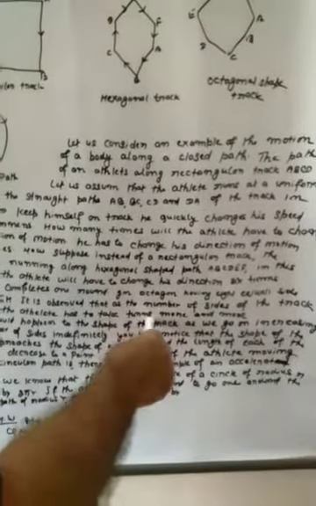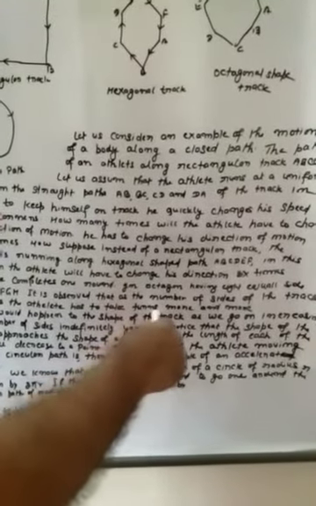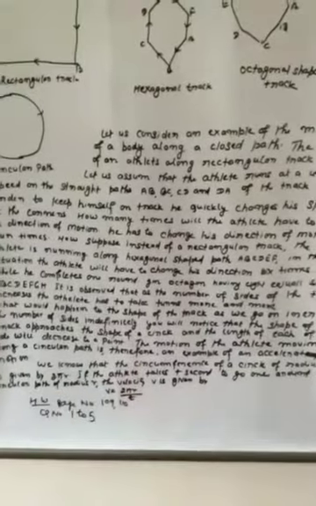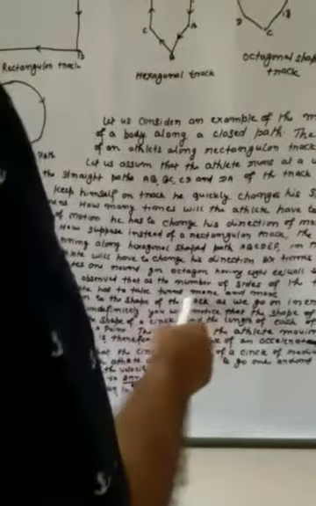If the number of sides of the track increases, the athlete has to take turns more and more.